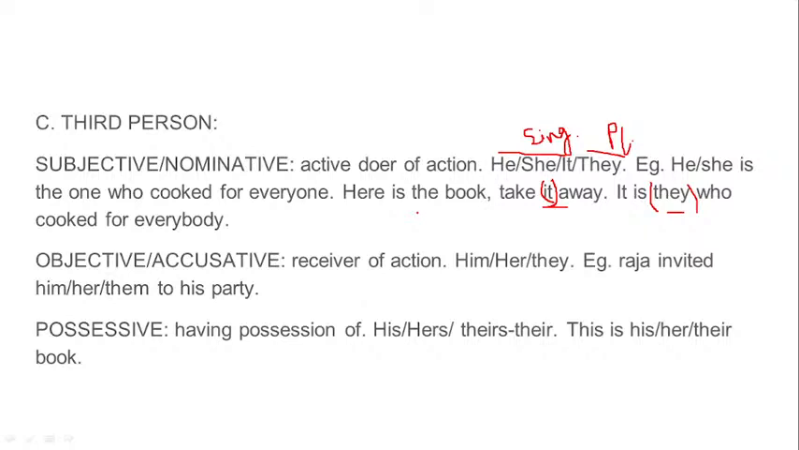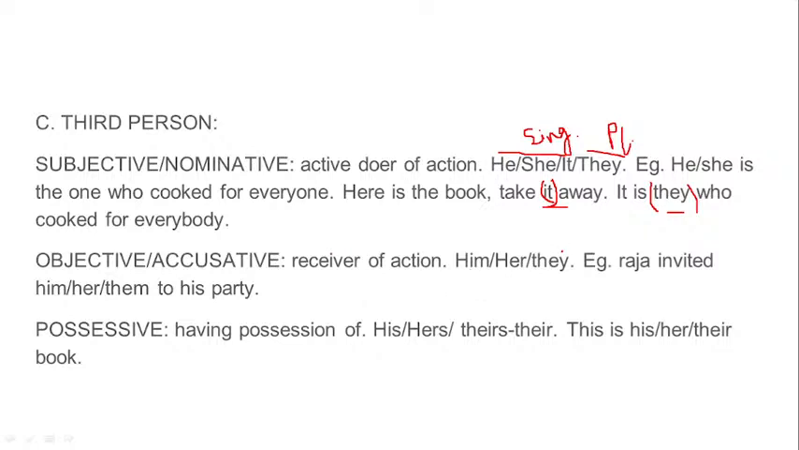Now let us concentrate on the personal pronouns. Objective and accusative, that is the receiver of action at the receiving end, is him or her, depending on the gender, and them. Raja invited him to the party. Raja invited her to the party. Raja invited them to the party. So they are getting acted upon. They are the receiver of the action. That is why we have used the objective case, that is him, her and them.